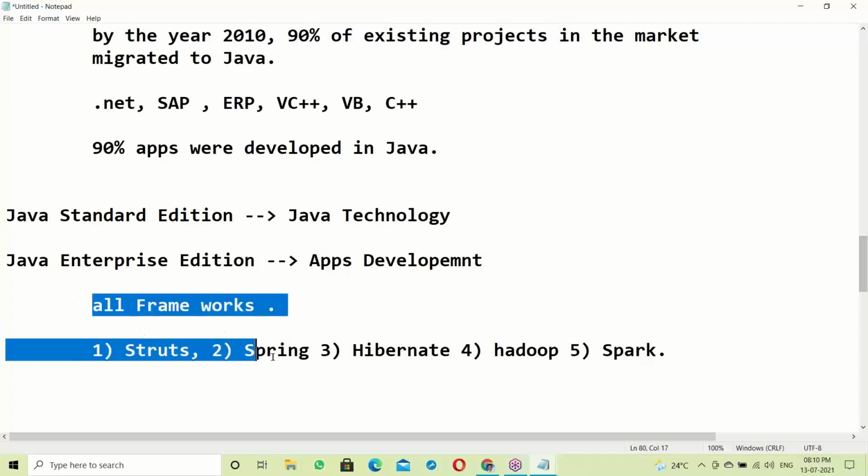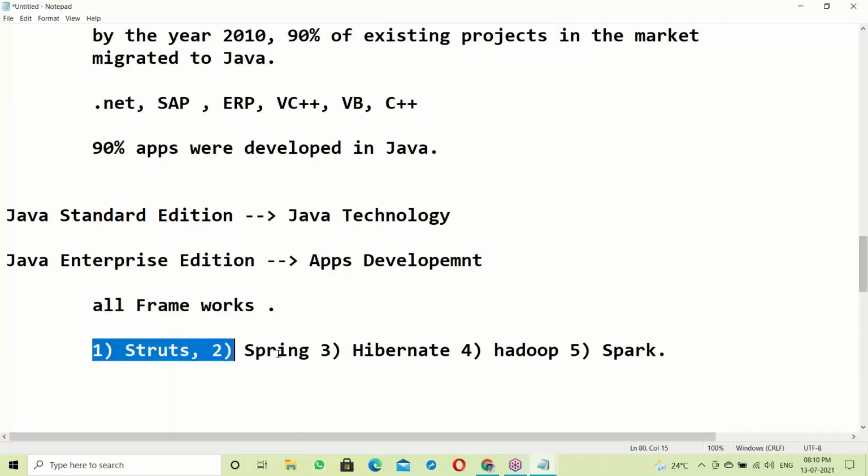Framework means ready-made, ready to use. Without writing much code, we can develop applications within a short time. In very old days, project development took almost 2 years. Nowadays, we finish within 6 months because of frameworks.